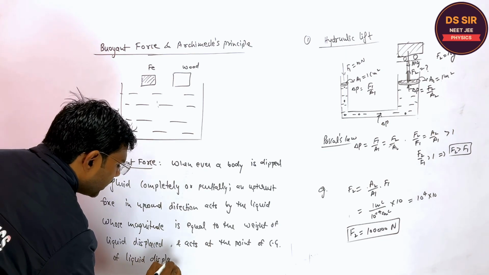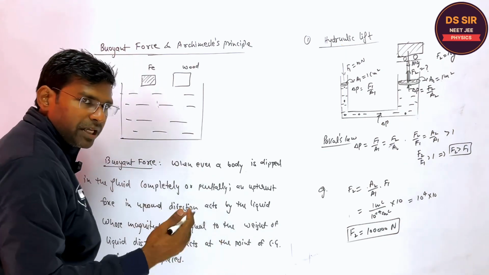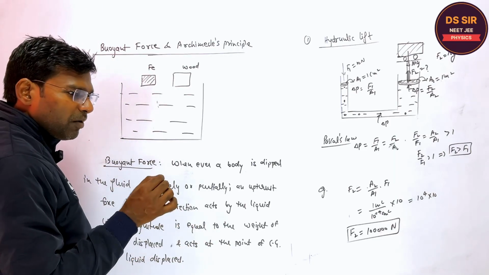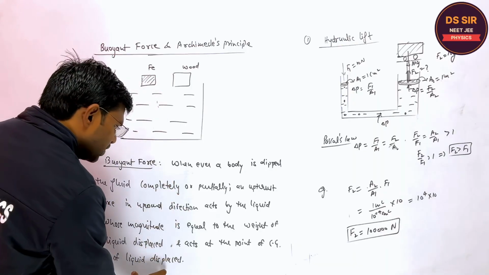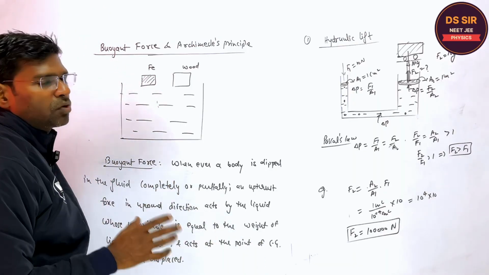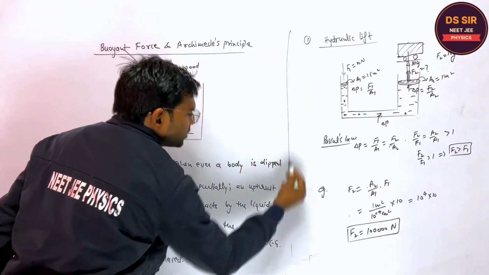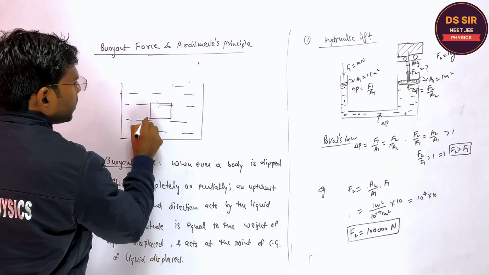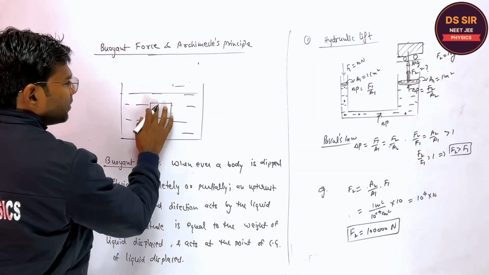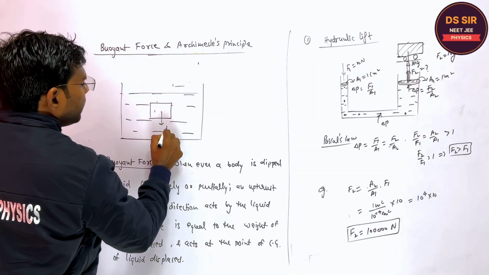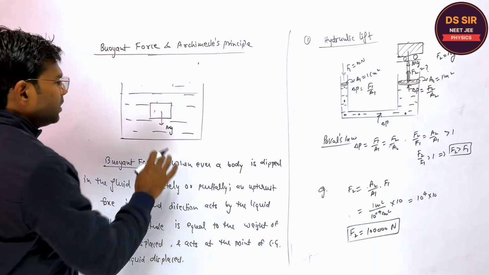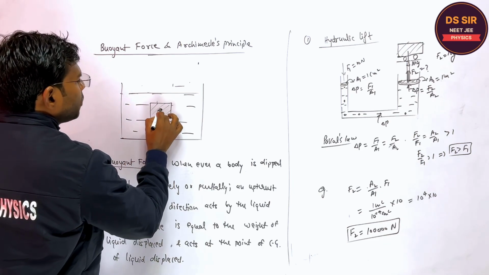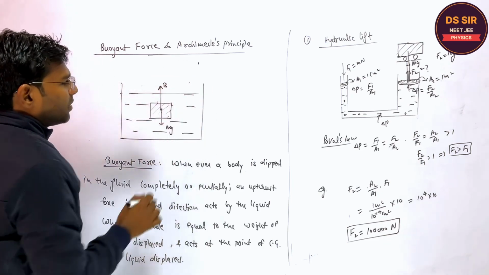This is also a very important point for JEE Mains and JEE Advanced. Where the buoyant force acts, the point of application, is the center of gravity of the liquid displaced. This is the complete definition of the buoyant force. First copy this, right? For example, suppose this is the body. When this body is completely dipped, the mg will act upon this. Is it clear or not? So this displaces the liquid, so the buoyant force will act in the upward direction.